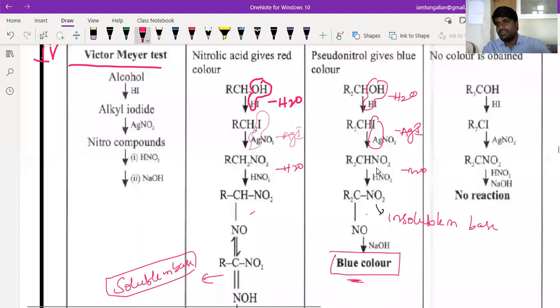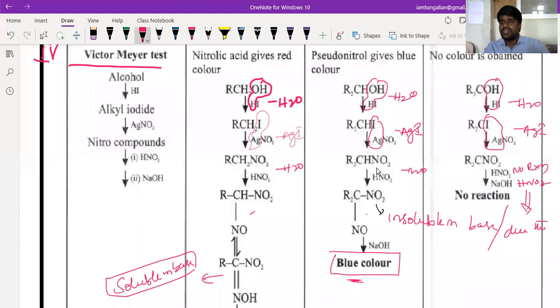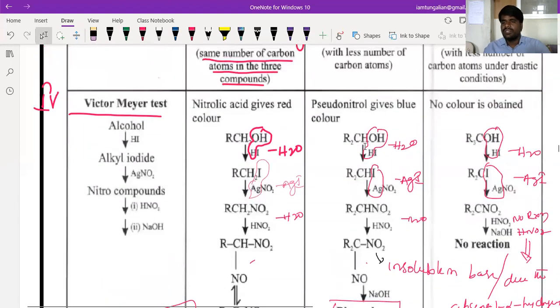And tertiary, if you look at, beta, it will react with HI. Removal of water takes place. It will react with silver nitrate. Removal of AgI takes place. No reaction with what, beta? No reaction with HNO2 due to the absence of alpha hydrogen. Here it is having 0 alpha hydrogen, beta. Here it is having 1 alpha hydrogen. Here it is having 2 alpha hydrogen. This is how it makes a difference.